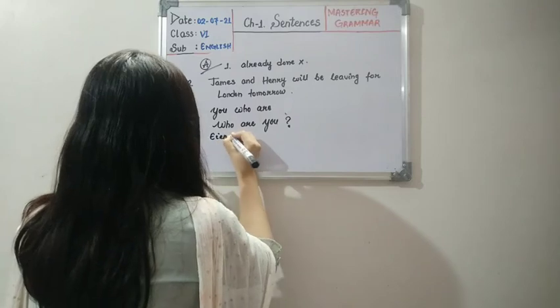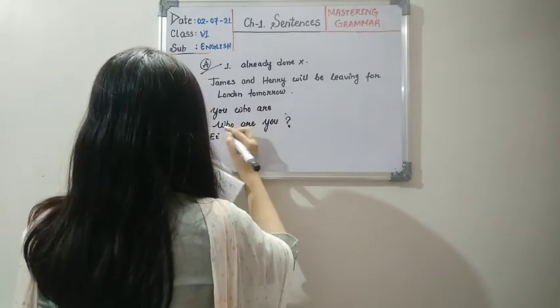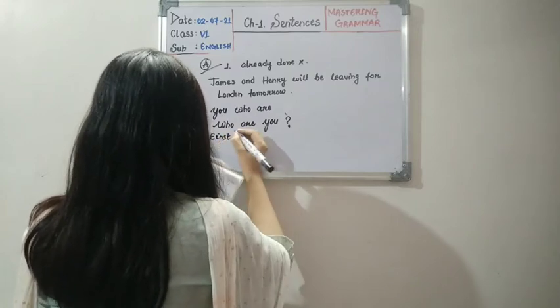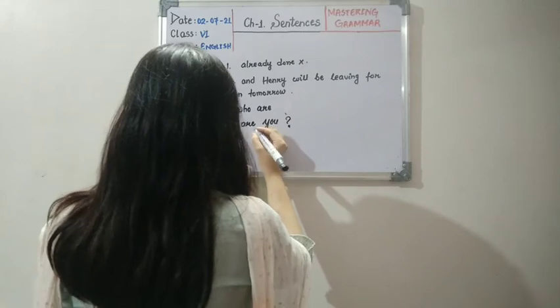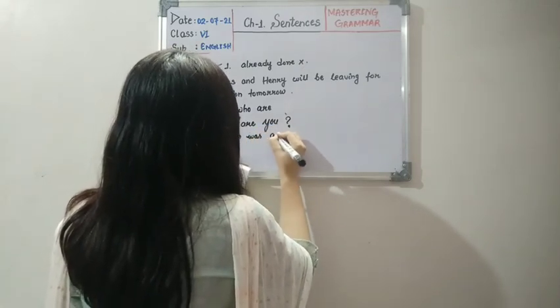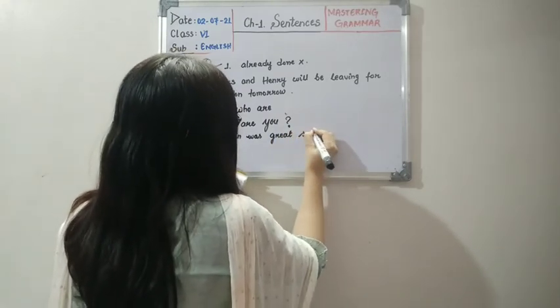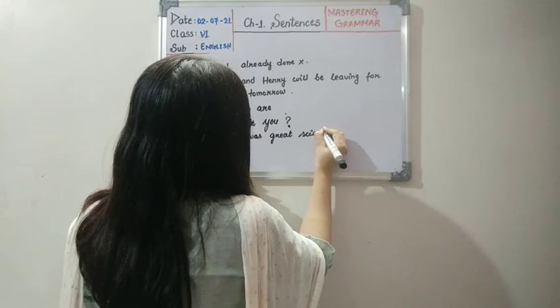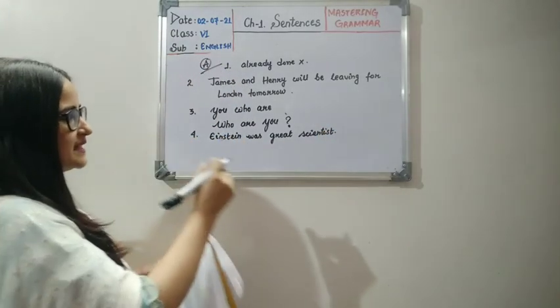Einstein was a great scientist. I think I'm missing a, but I don't remember writing it. So okay, I'll be writing like this only. So children, see, Einstein was a great scientist.